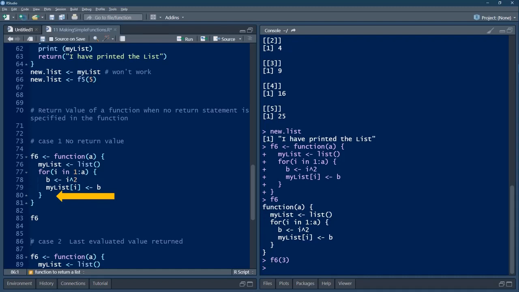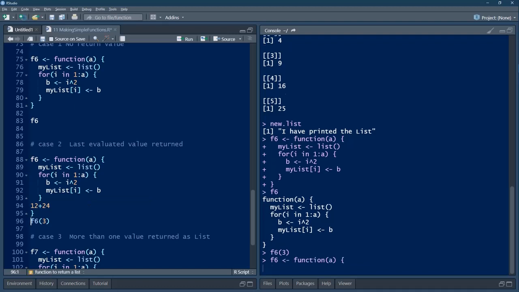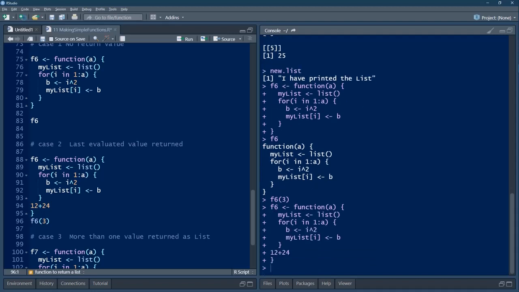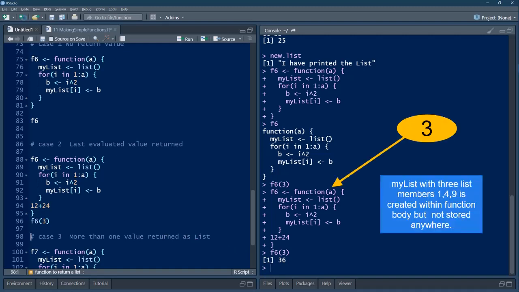Now let's see the last evaluated value to be returned. So in this case we have a statement where some value is there, same F6, but we have added this. Now let's see what happens to this F6. So first let us take the definition of F6. Now we'll ask what is F6 of 3. We get 12 plus 24, 36, and 3 has got nothing to do with this answer because the return value is the last evaluated value, and 3 goes inside this, and my list is now getting defined here, but unfortunately my list is not coming out of this function, so it is lost.